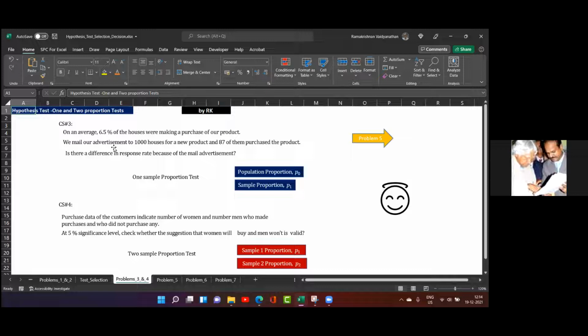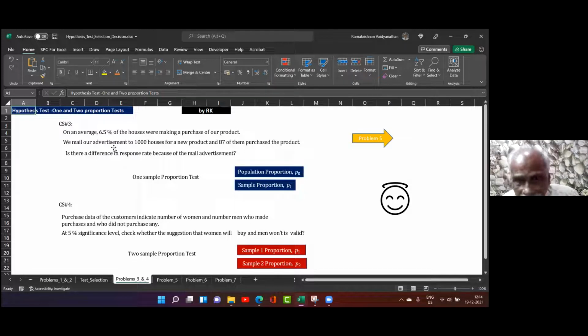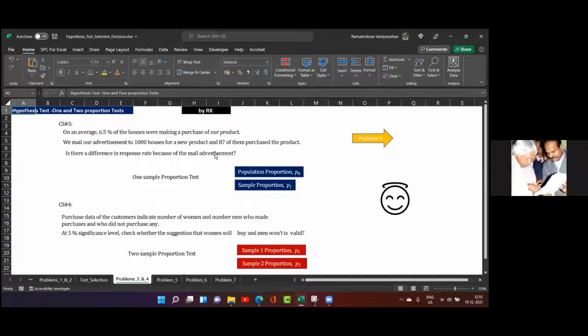But when I made an advertisement, does the advertisement have a significant effect or not? That is what I want to find out. 1,000 people I sent, and only 87 of them have purchased. Now, is there a significant difference in response rate because of the mail advertisement? Is this increase because of my mail advertisement or not? For this question, you obviously know, yes, sir, because 65 versus 87. But that is what we are going to get the answer to.